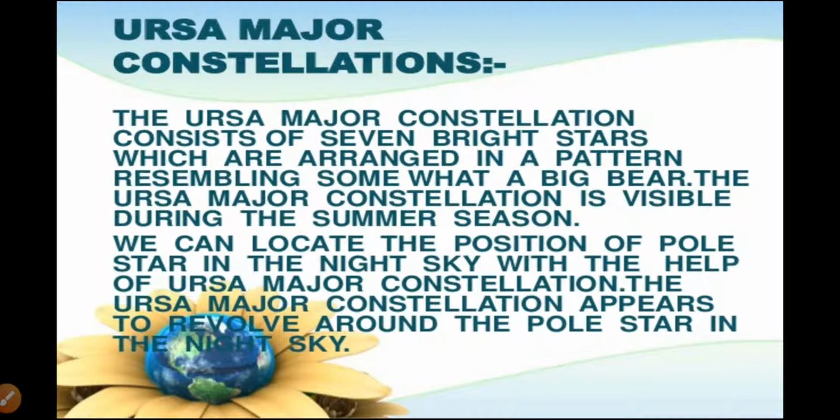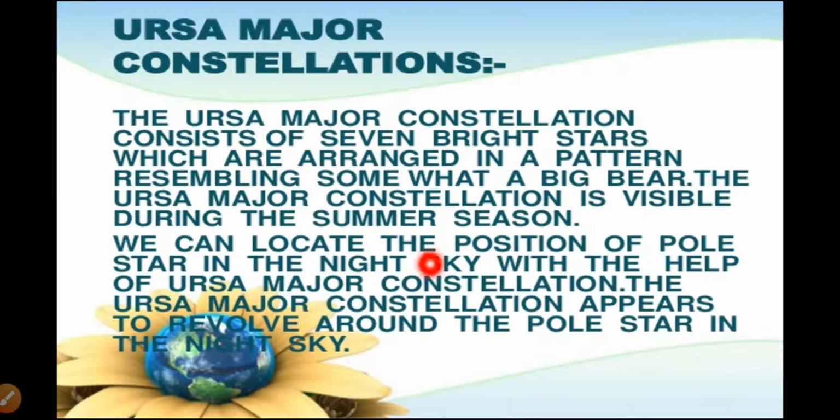The first constellation is Ursa Major. This Ursa Major constellation consists of 7 bright stars. How many stars are present in the constellation Ursa Major? 7. Seven bright stars are present there, resembling somewhat a big bear pattern. And the Ursa Major constellation is visible during the summer season.